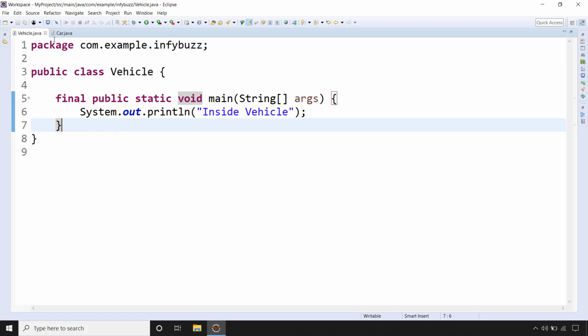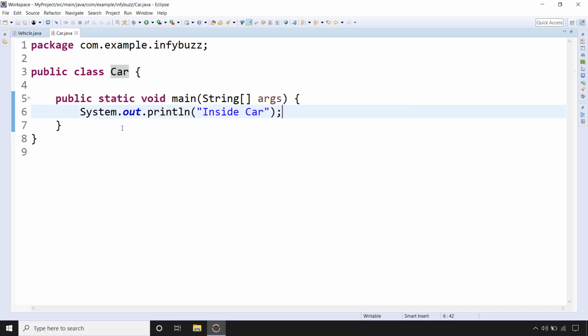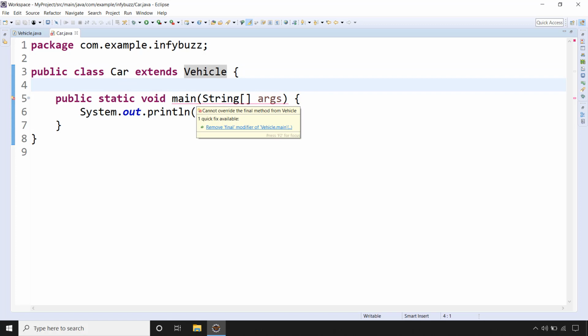But now let's go to our car class. Say for example, this car class is extending the vehicle class with the concept of inheritance. So in that case, car is the child class and vehicle is the parent class. Okay, so let's use the extends and vehicle. See, the moment we extended the vehicle class, in the car class, we are getting the compilation error.